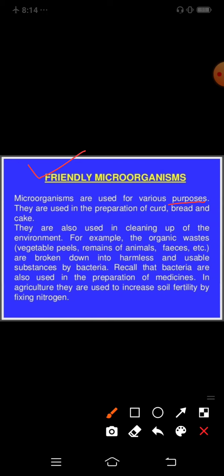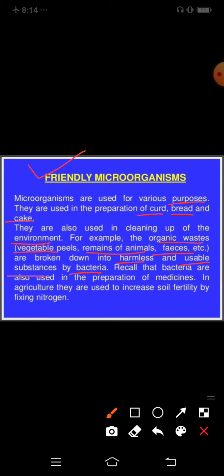They are used in the preparation of curd, bread and cake. They are also used in cleaning up the environment as scavengers. For example, organic waste like vegetable peels, remains of animals, feces, etc. are broken down into harmless and usable substances by bacteria.